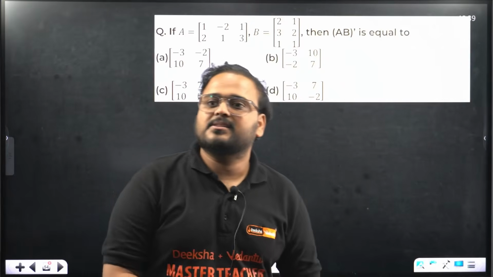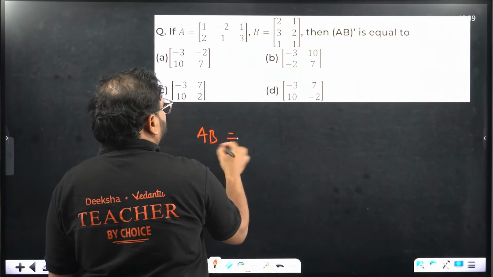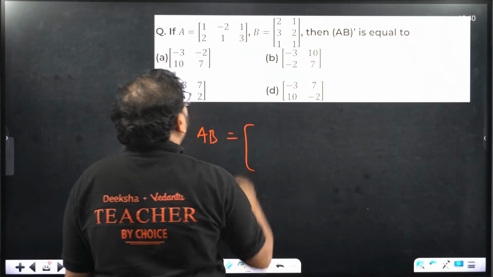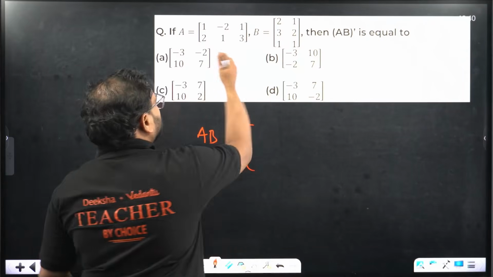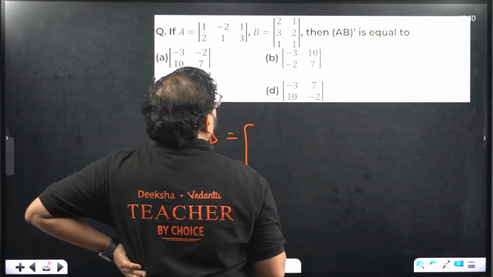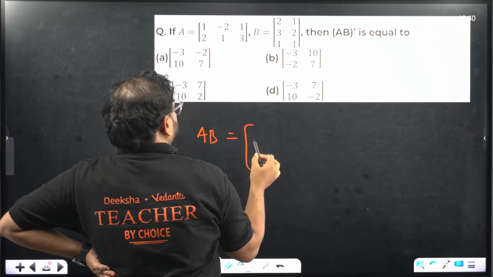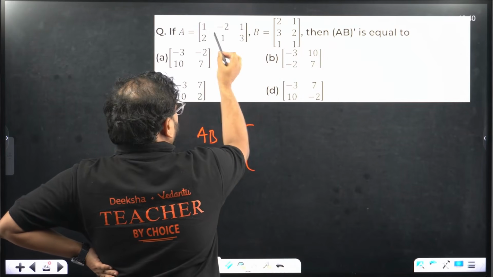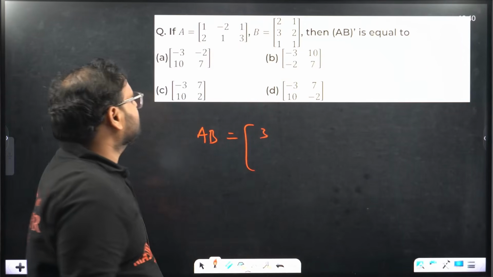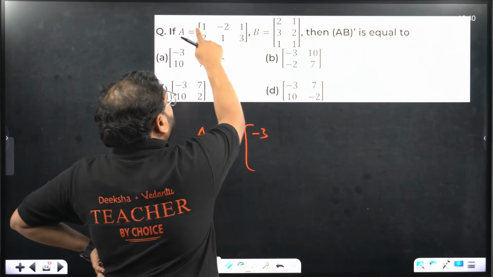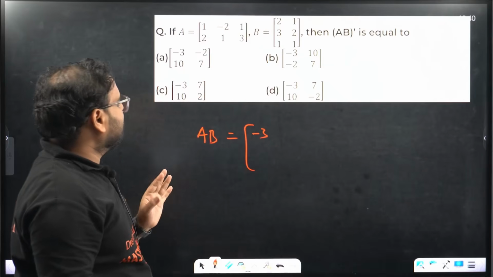Okay. Now next is multiplying AB and finding the transpose. Very simple problem, right? Let's find AB first. Or you can use the property, B dash into A dash, but it's not required. Let's go about this. 2 cross 3 and 3 cross 2, so we'll have the answer as 2 cross 2. So 1 into 2 is 2. We'll have 2 minus 6 and 1, and minus 6 is there. So minus 3 will have 2 minus 6 and 3. Check, every element has minus 3 in it.